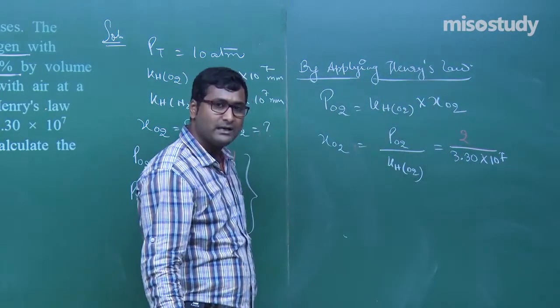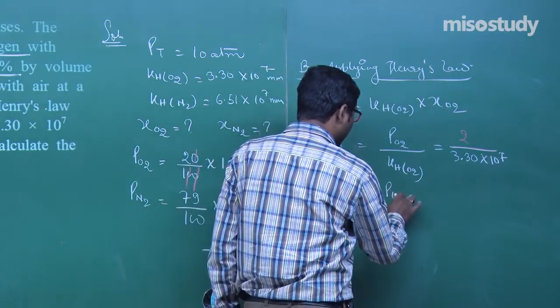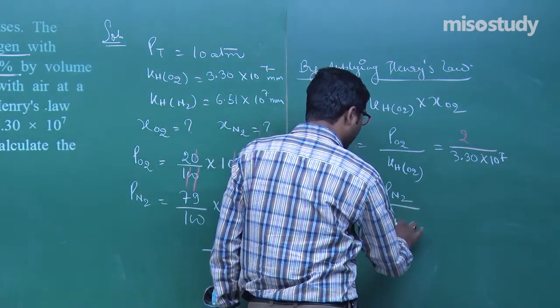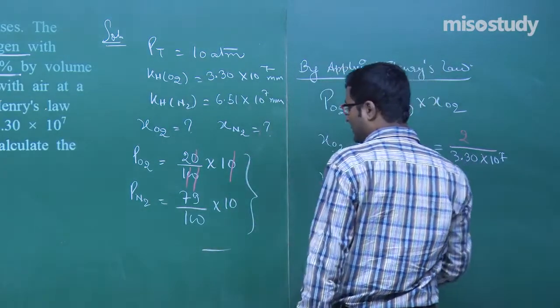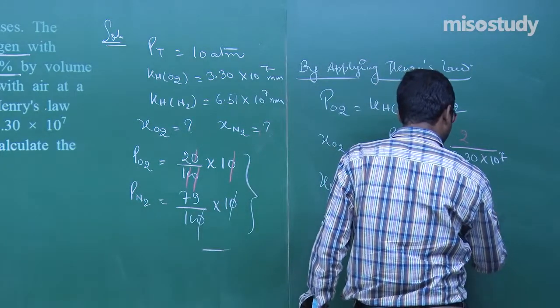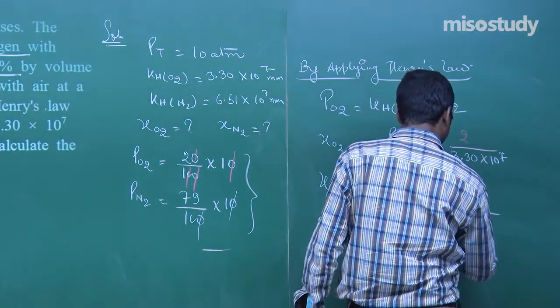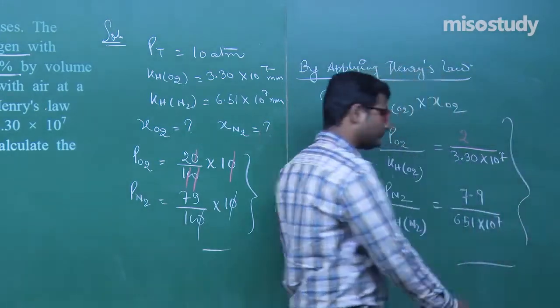This is the case. Now what is the composition of N2? We can write here PN2 upon KH of N2, my friend. Put the value. What is PN2 here? This will cancel this one. 7.9 divided by 6.51 into 10 to the power 7.